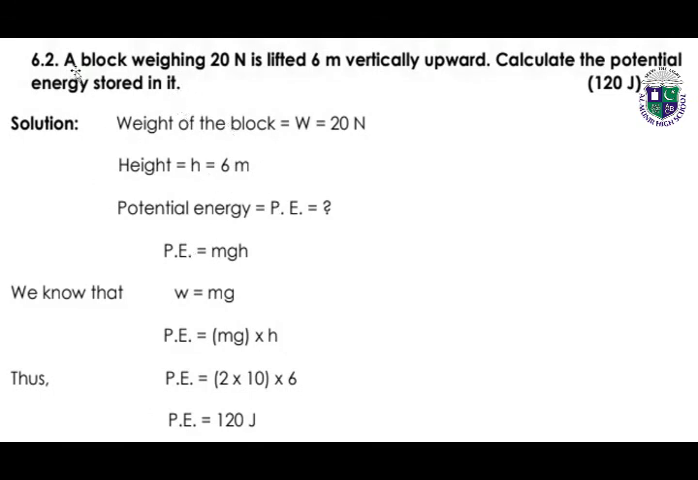Look at the statement of numerical number 6.2. A block weighing 20 Newton is lifted 6 meters vertically upward. Calculate the potential energy in it. So weight of the block is given, height is given, we have to find out the potential energy. The formula of potential energy is mgh, as we have studied in this unit. Also we know that weight is equal to mg, so potential energy will be mg into h, 20 into 6, answer is 120 joules.